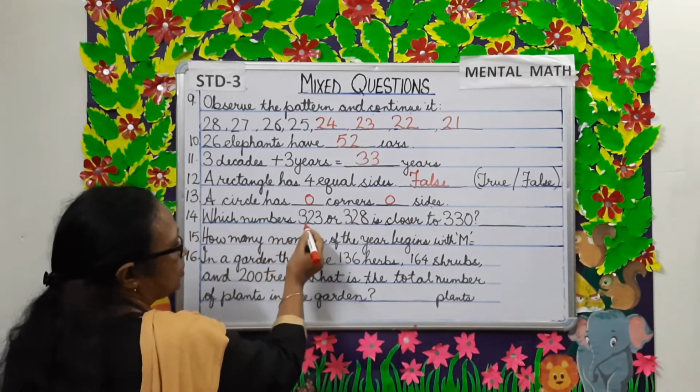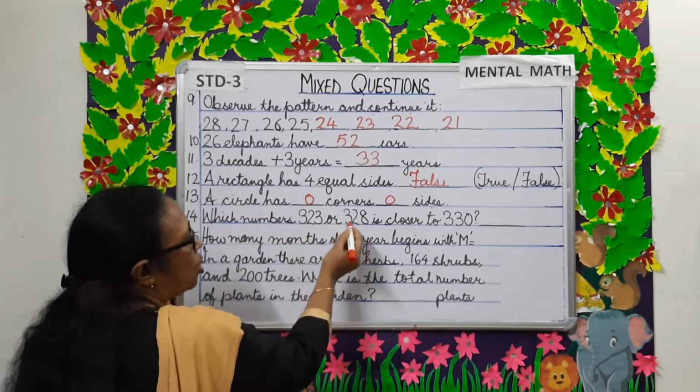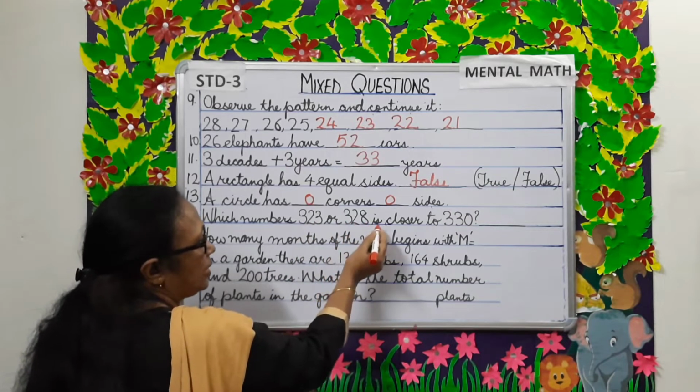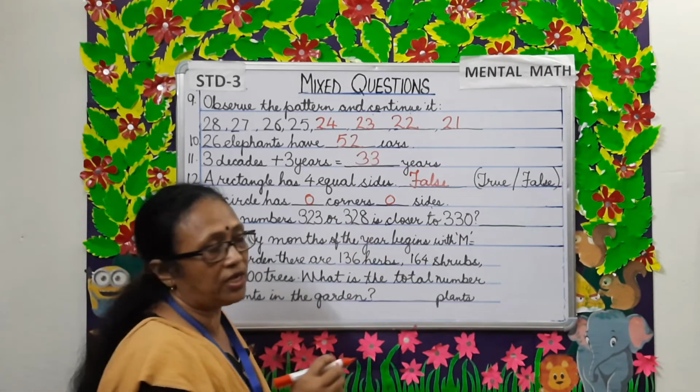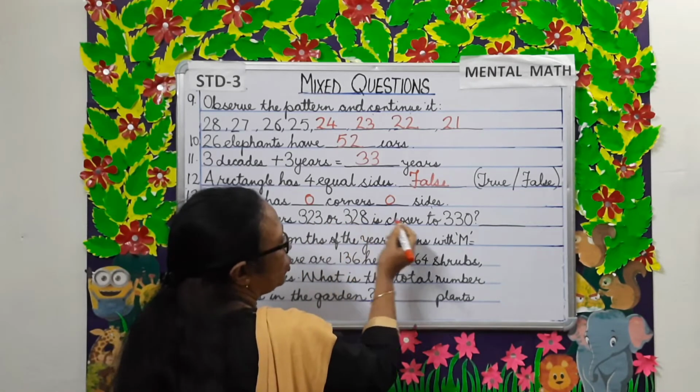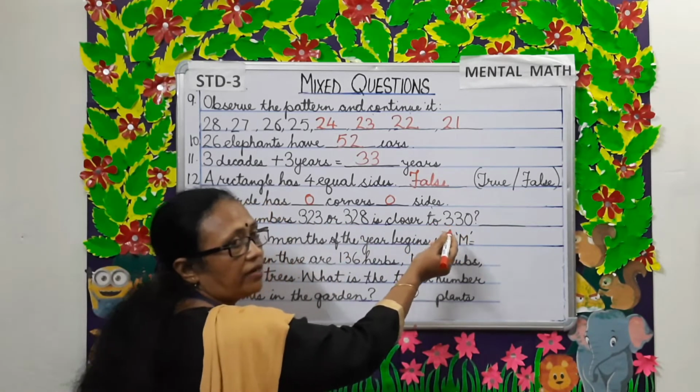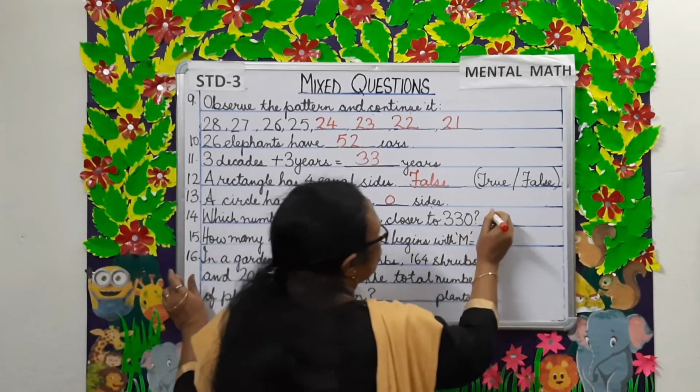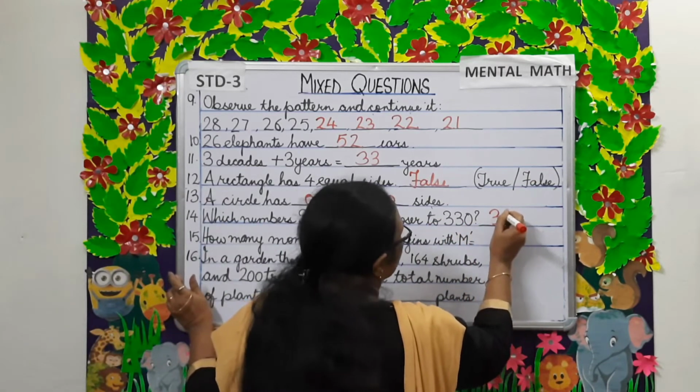Which number, 323 or 328, is closer to 330? Which from among these two is closer to 330? It is 328.